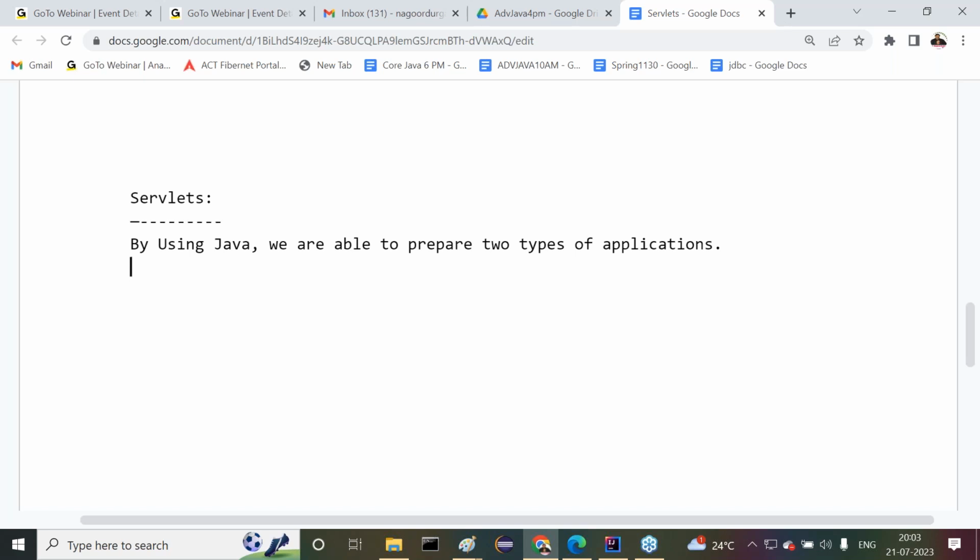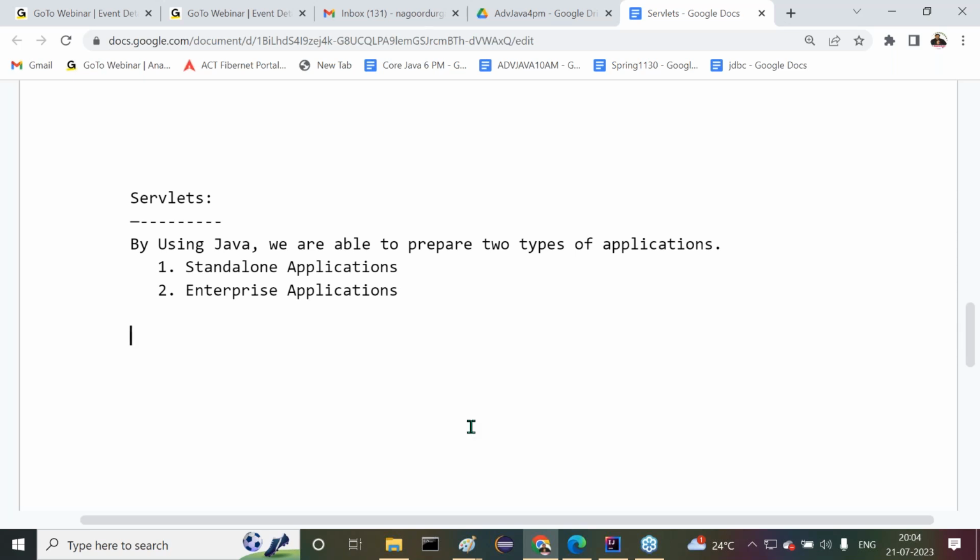Yes, Sayanand, at the end of the class we'll check for it. Don't worry. All right. Two types of applications we are able to prepare. The first one is standalone applications, and the second one is enterprise applications.